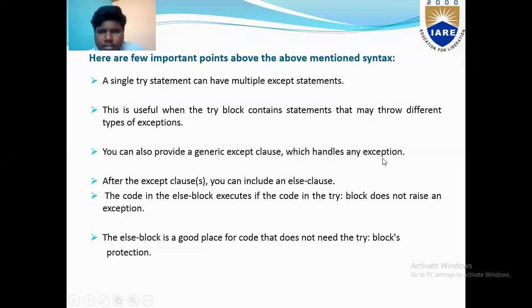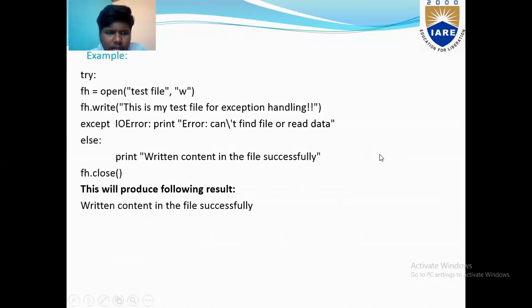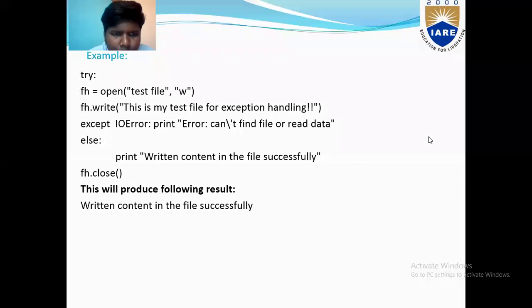Here are a few points. Example: we are using try. fh = open("testfile", "w"), fh.write("This is my test file for exception handling").